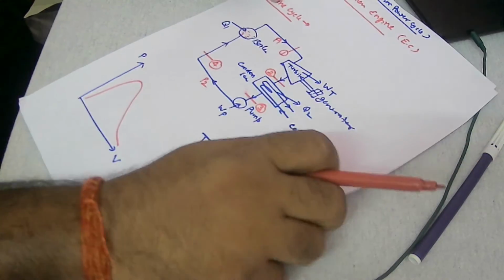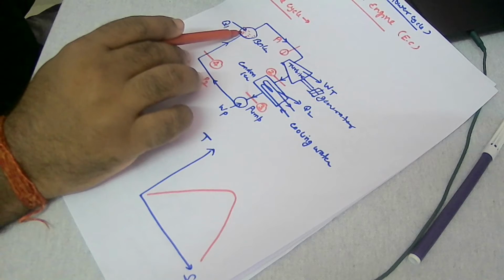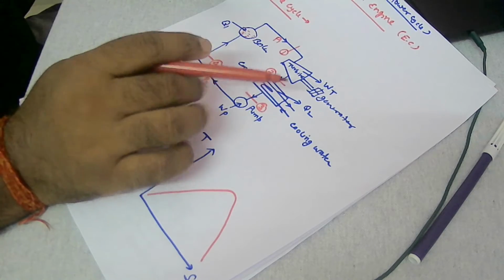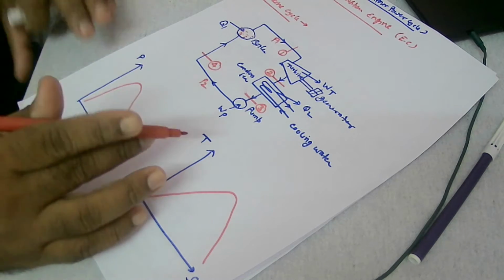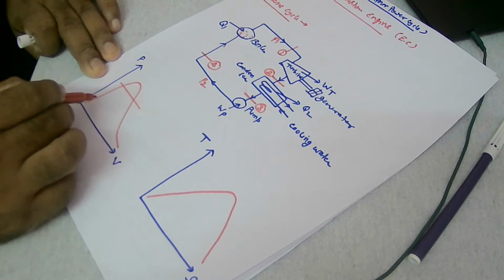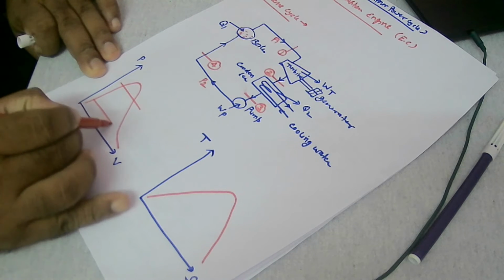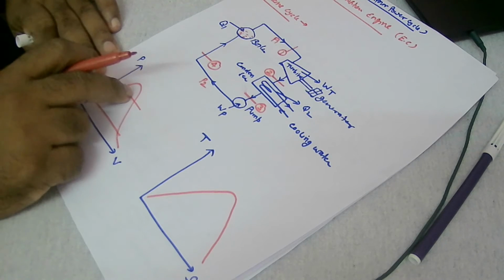So I'm going to draw here. First of all, as I said, the boiler is a constant pressure process and the condenser is also a constant pressure process. So we need to draw the two constant pressure lines. Constant pressure lines will be horizontal lines, right? So first you draw that. One line I have drawn here, another I have drawn here. So this is basically the condenser line, and this is basically the boiler line.